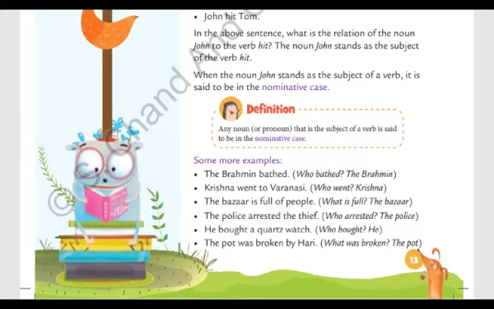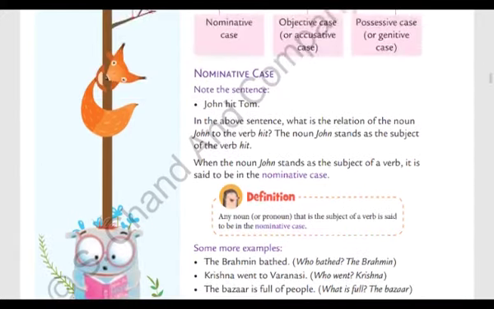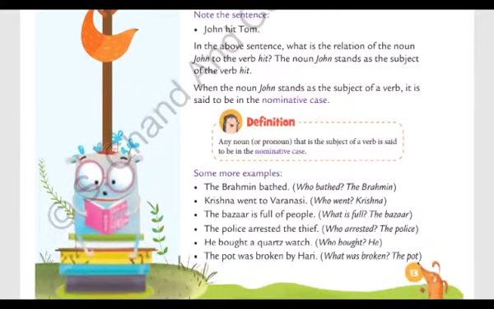Next, Krishna went to Varanasi. Who went? Krishna. So Krishna is in nominative case. Number three, the bazaar is full of people. In this sentence, the bazaar is in nominative case because it is the subject of this sentence. The police arrested the thief. Who arrested? The police. So the police is in nominative case.